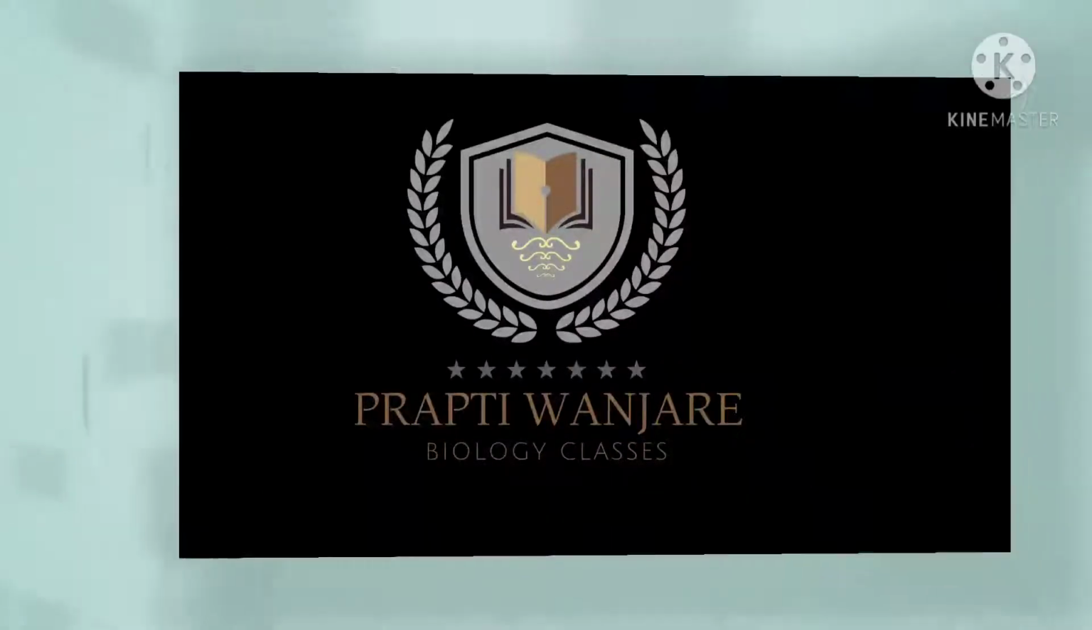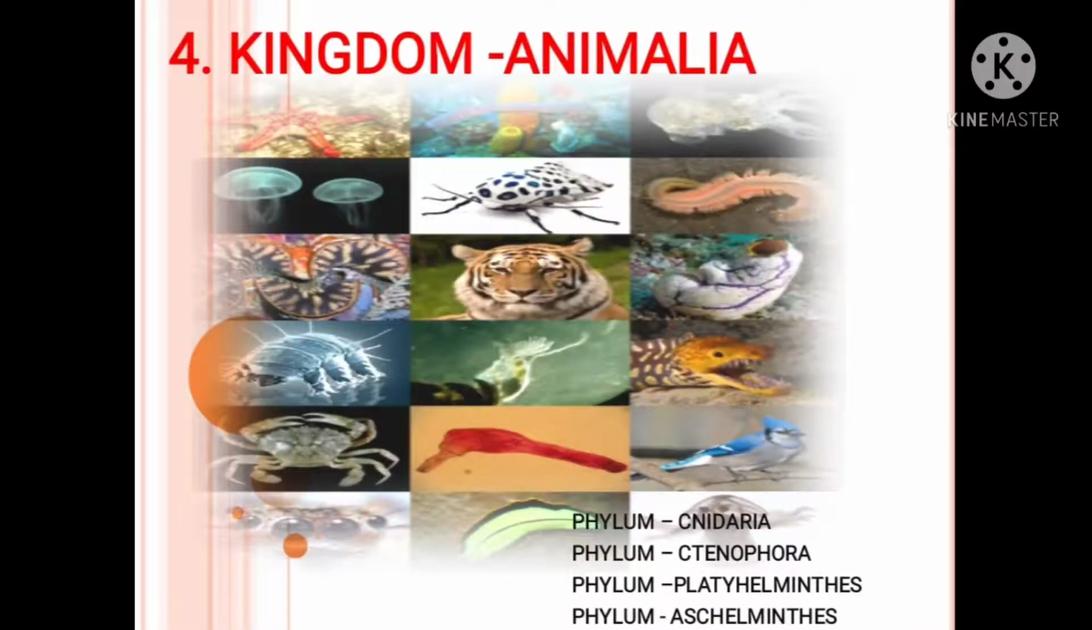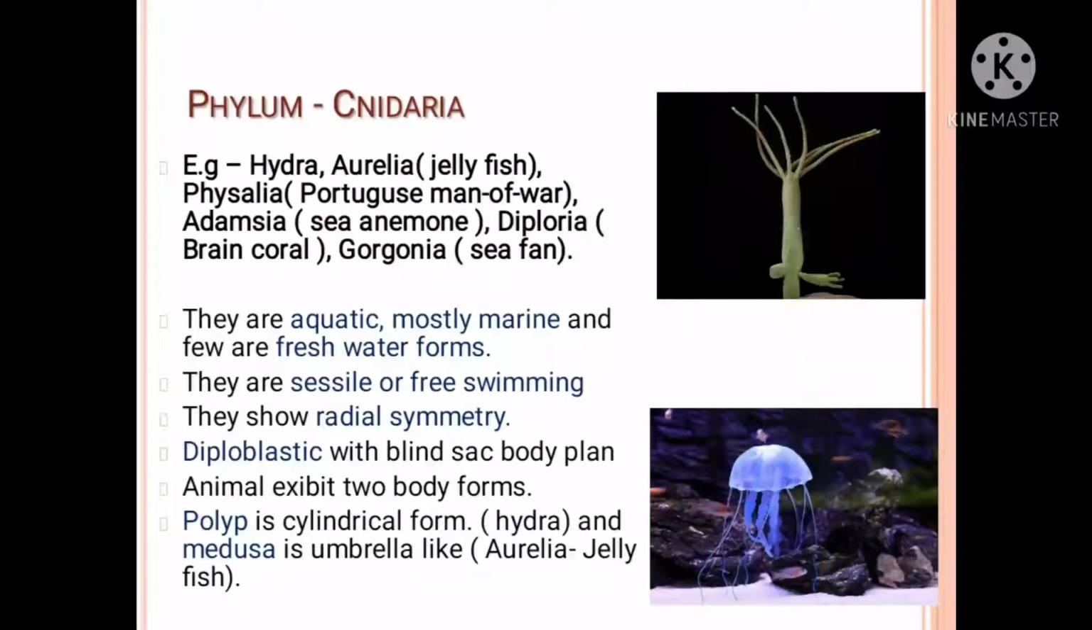Today we are going to study about the kingdom Animalia. In this kingdom Animalia, we are going to study about phylum Cnidaria, phylum Ctenophora and phylum Platyhelminthes in this video. The remaining phyla we'll see in the next video. Now let's start with this phylum Cnidaria.